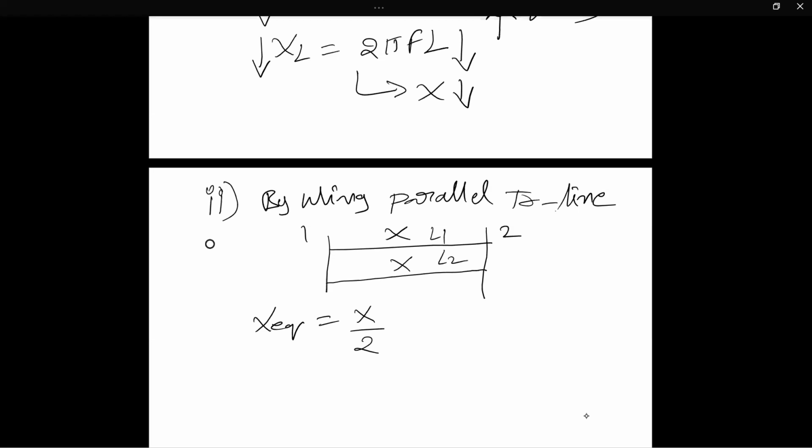R by 2. Now, two equal reactances connected in parallel, what is the equivalent reactance? X by 2. What happens by using the parallel transmission line? The equivalent X will decrease. Therefore, the steady state limit will increase, no?